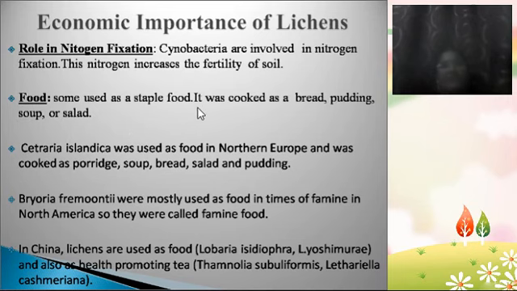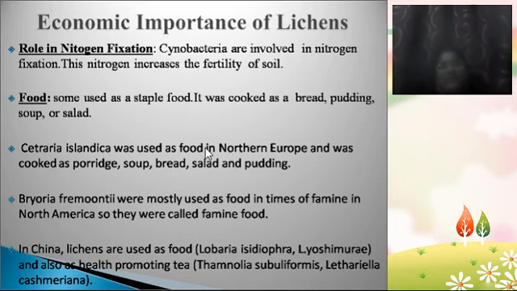They are mainly useful in the preparation of various food products. So using these lichens, bread, pudding, soup or salad are being prepared. And coming to the names of the lichens which are useful in the preparation of food materials, let us see one by one. Cetraria islandica, this is the lichen name.